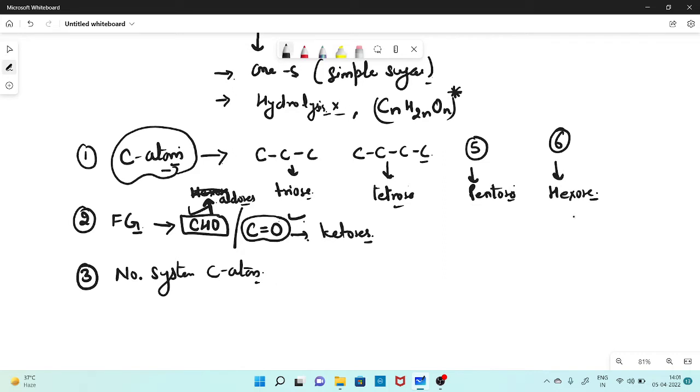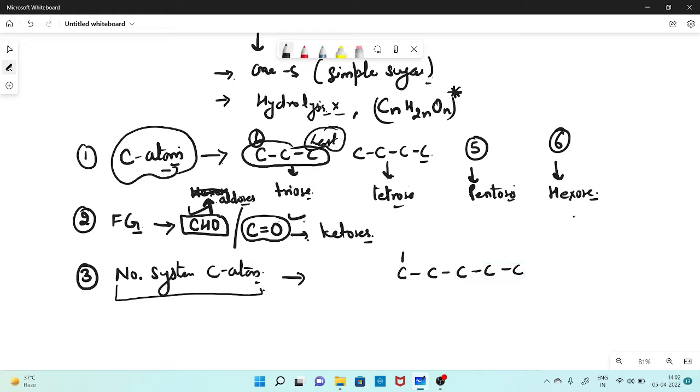Next comes the numbering system of the carbon atoms. As we said, it is a chain of carbon atoms. Now, how will you decide which carbon would be the first and which would be the last? That also needs to be defined. The numbering of the carbon chain starts from the point where the functional group is present. The carbon where the functional group is present is your first carbon, then second, then third, then fourth, then fifth, and so on.